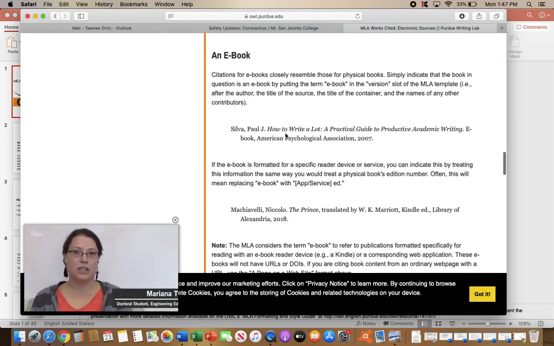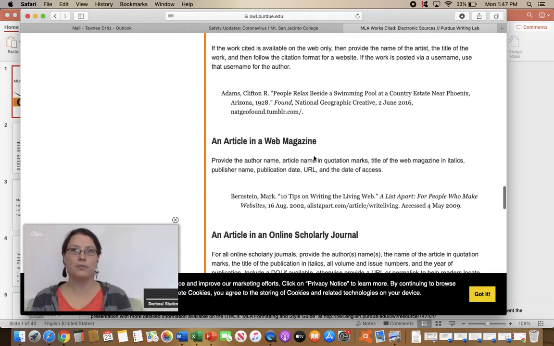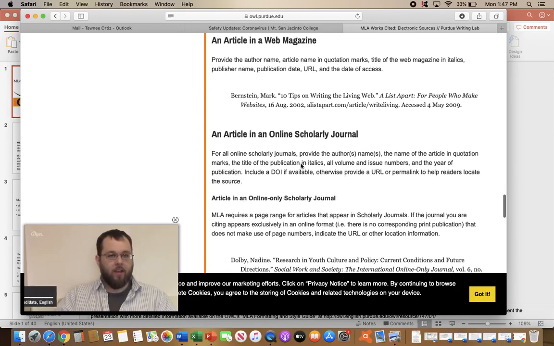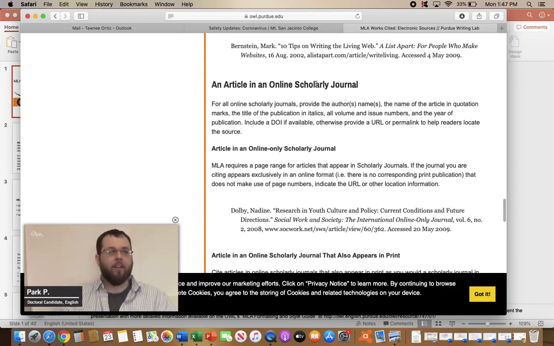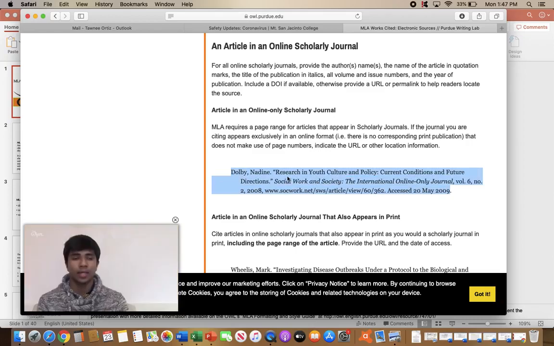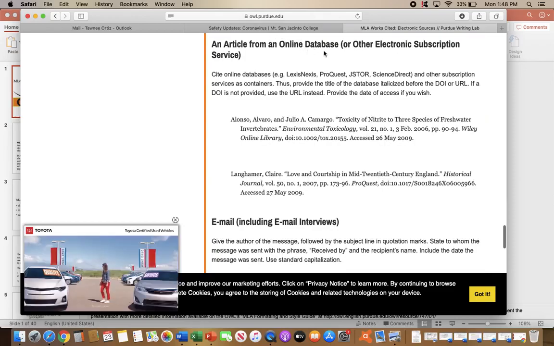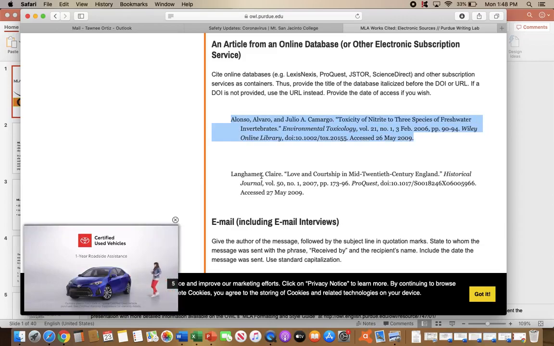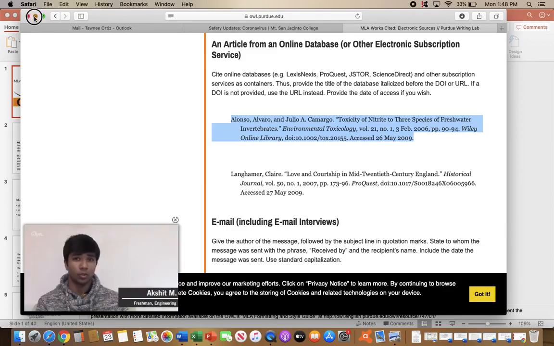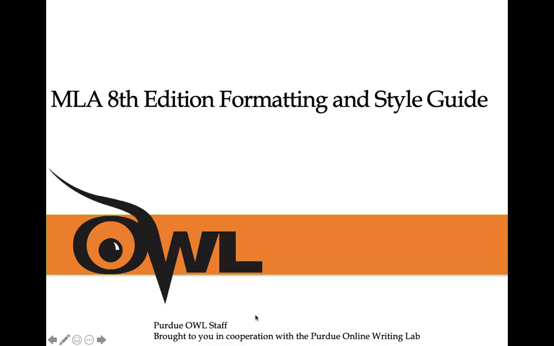It also shows you how to cite ebooks, an image such as a painting or photograph, an article in a web magazine, and if you find an online scholarly journal, this is how you cite it. So here's an article from an online database. Just take a look through this Purdue OWL Writing Lab. It's very beneficial for you. I just wanted to give you a brief overview of that.